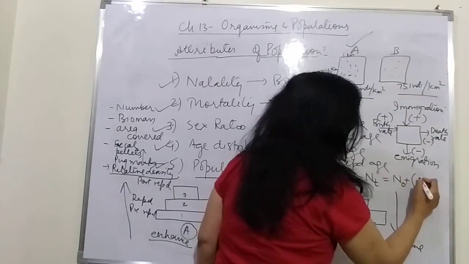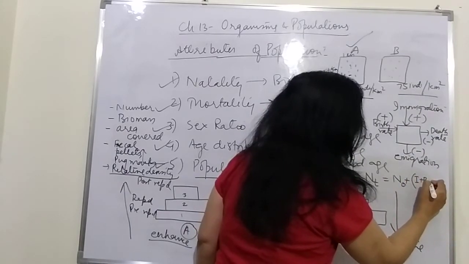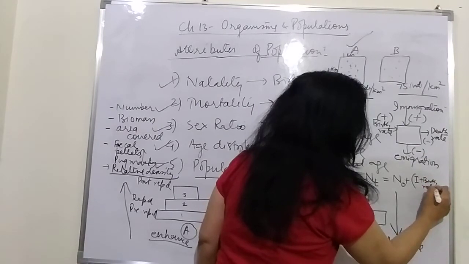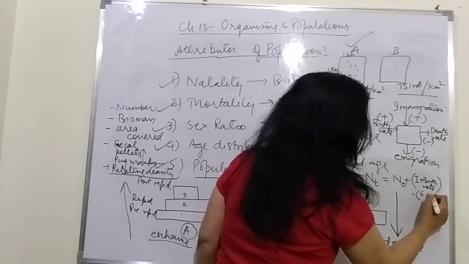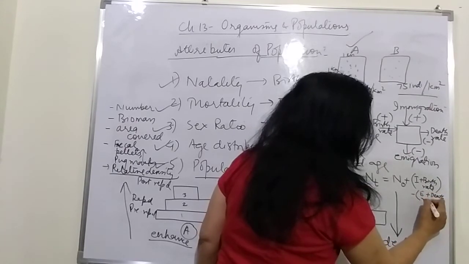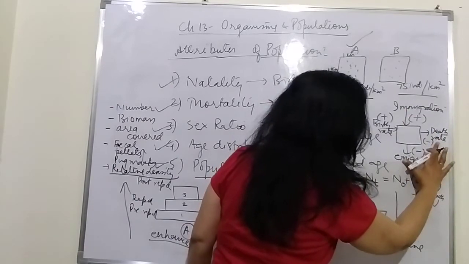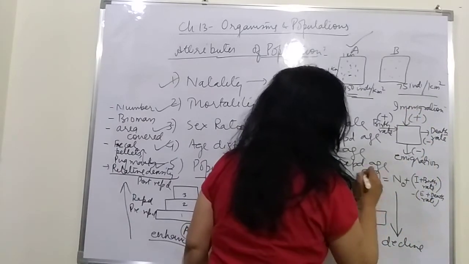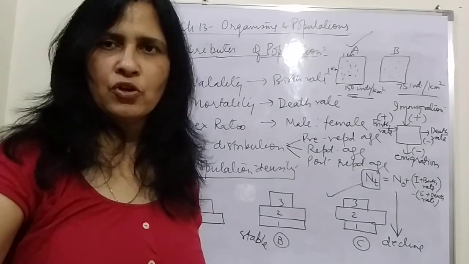Nt = N0 + immigration + birth rate - (emigration + death rate). So we add immigration and birth rate, subtract emigration and death rate from this, and we will be able to know the new population of that area. So this is about the attributes of population.